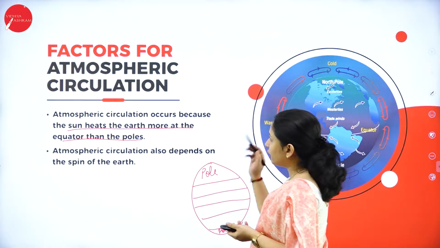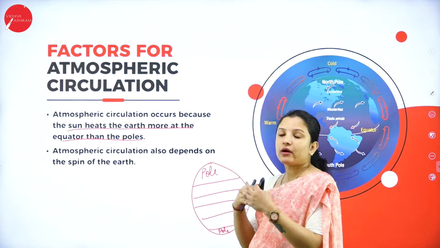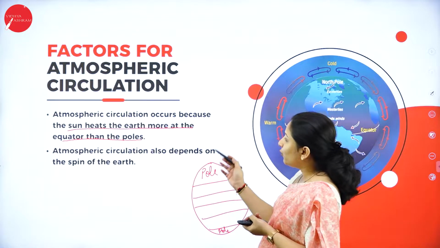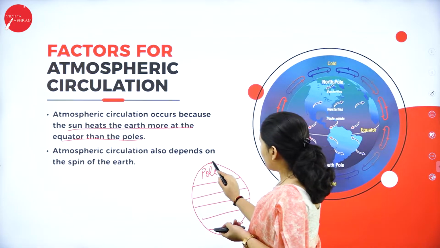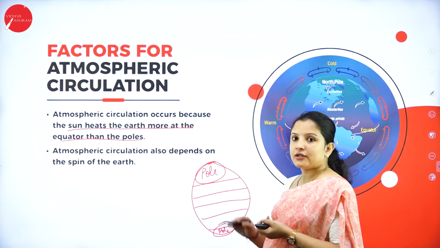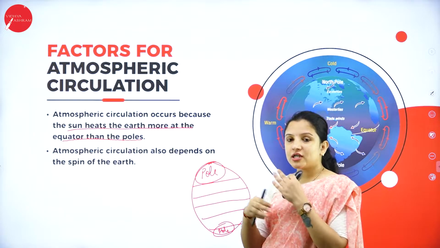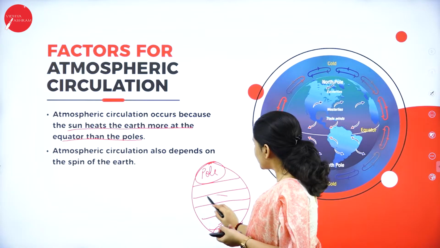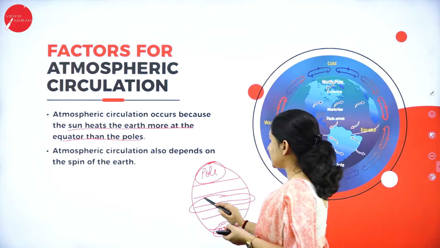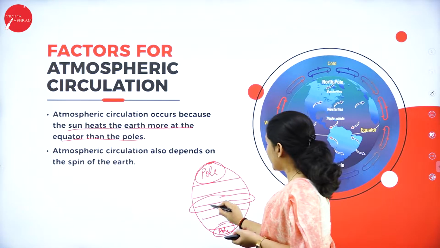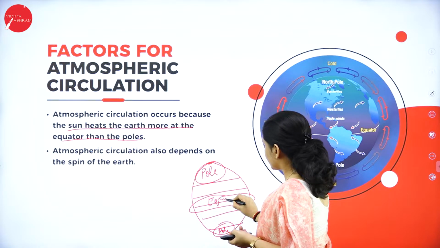So here, one of the reasons for atmospheric circulation is that, when compared to the poles, that is the North Pole and the South Pole, the movement or circulation of air around the Earth's atmosphere is more in the tropical regions or the equator region.